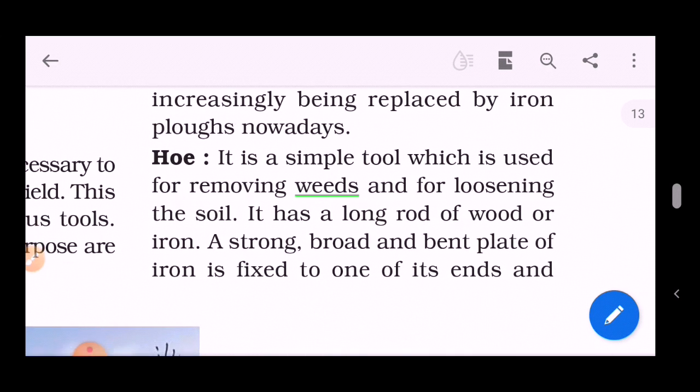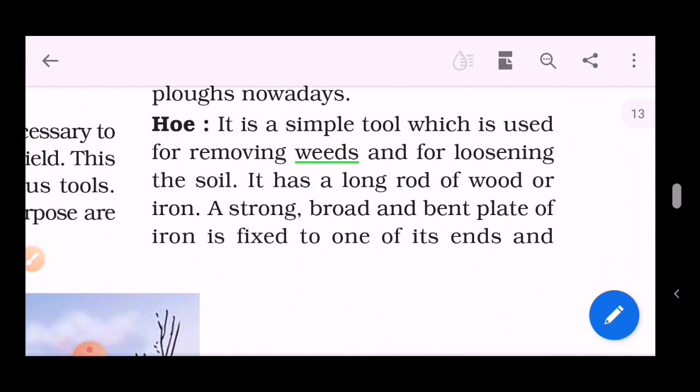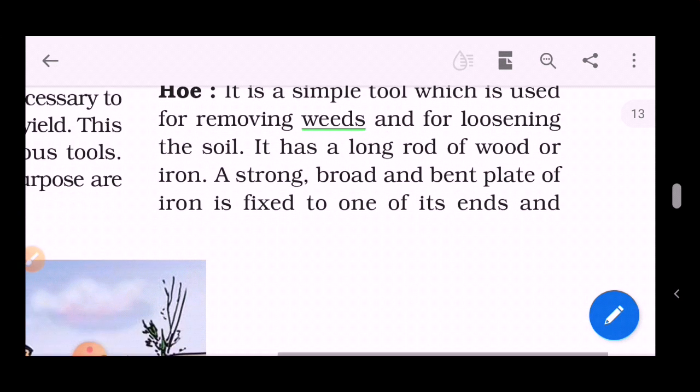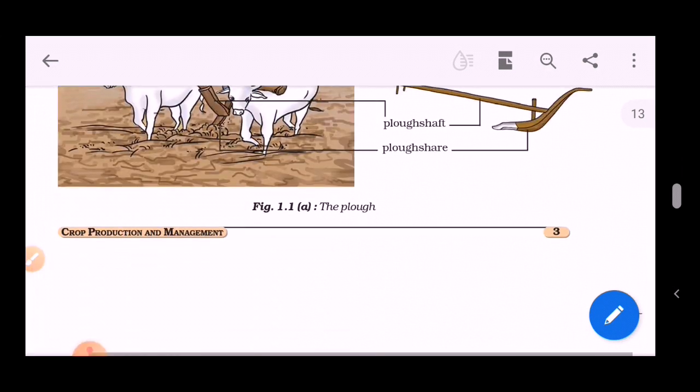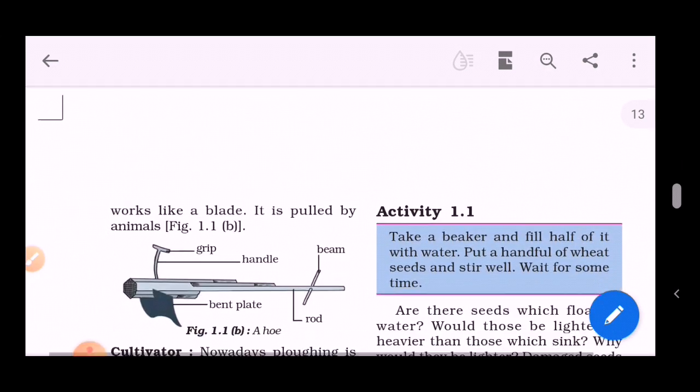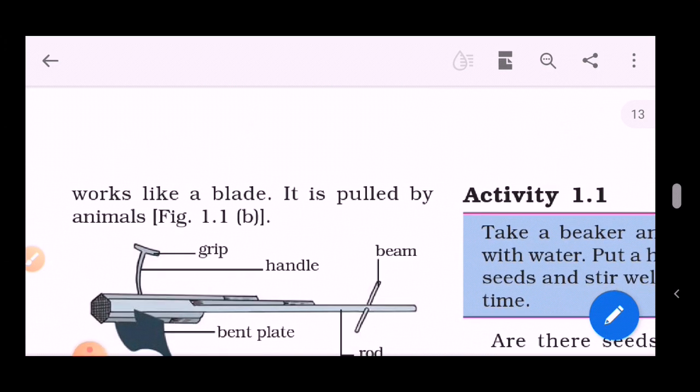The hoe is a simple tool which is used for removing weeds, which, as I told, are not essential, and for loosening the soil. It has a long rod of wood or iron. A strong, broad, bent plate of iron is fixed to one of its ends and works like a blade. It is pulled by animals.